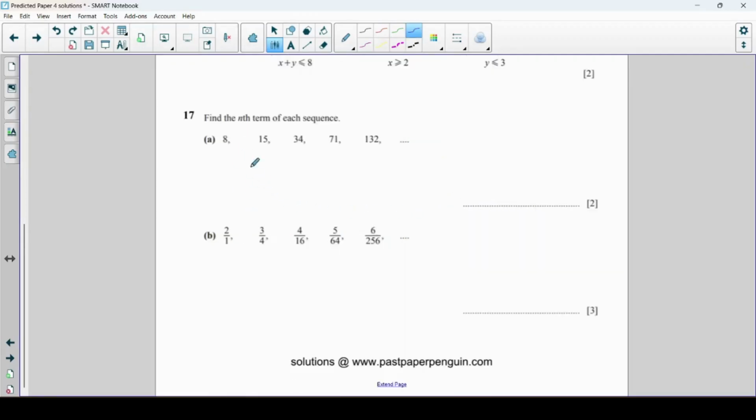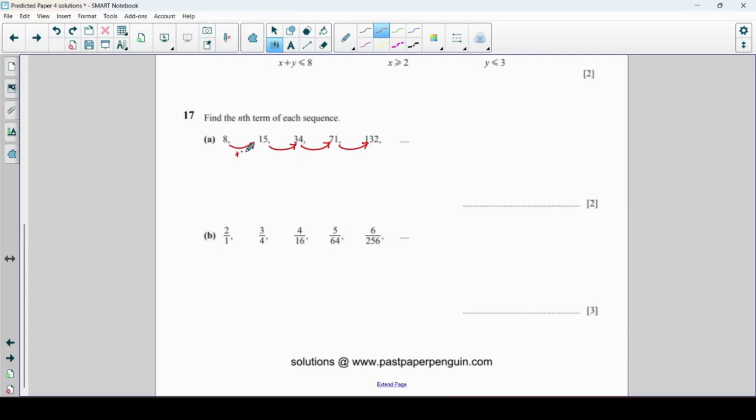I wouldn't be surprised if you got another few sequence questions, because the sequence questions were quite easy on the non-calculator paper. So let's have a look at this. Now I'm not immediately sure what kind of sequence this is, so I'm going to first of all write the first difference down and see if that helps us.